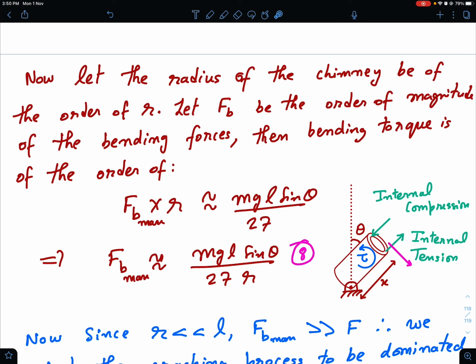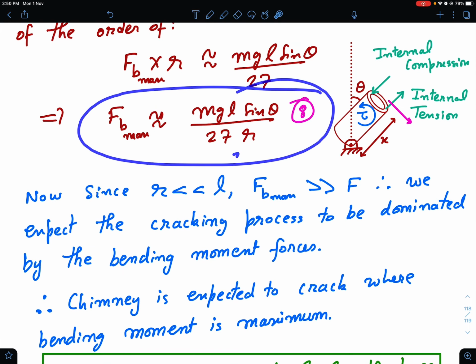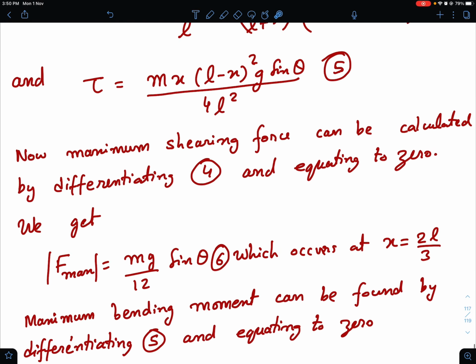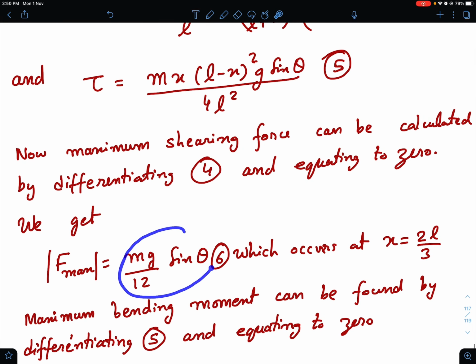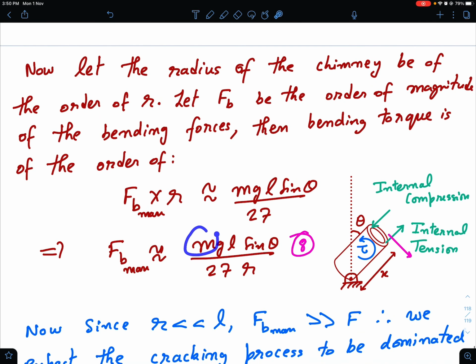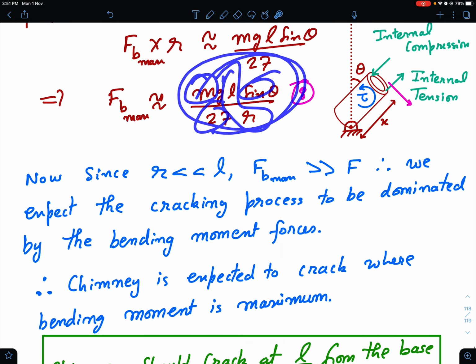See, r is much less than length, so we are assuming that in a typical chimney the length is very large compared to its radius. That means this force is going to be very large, because the maximum shearing force was mg by 12 sine theta, and here you have mg sine theta by 27, and then there is an L by r.